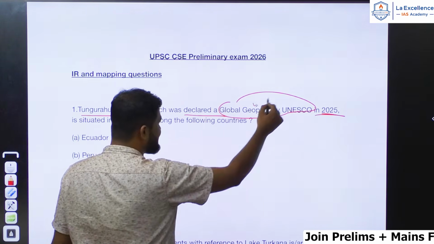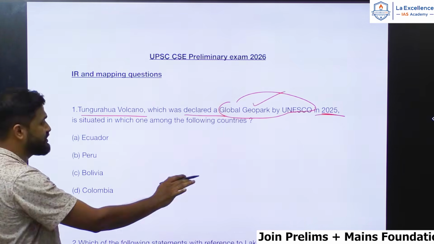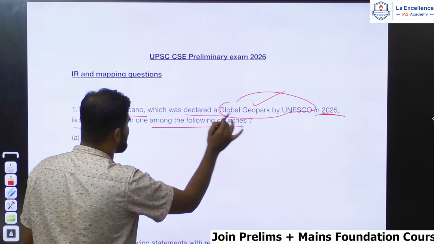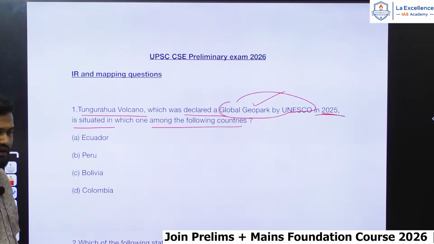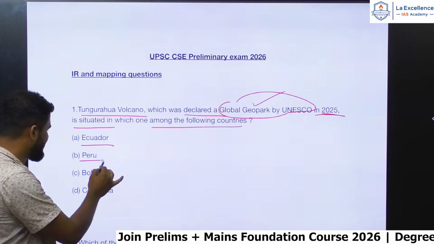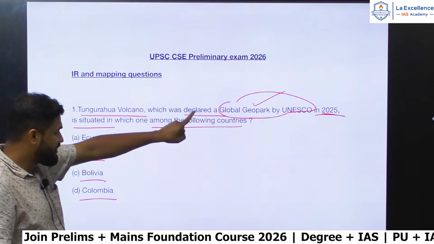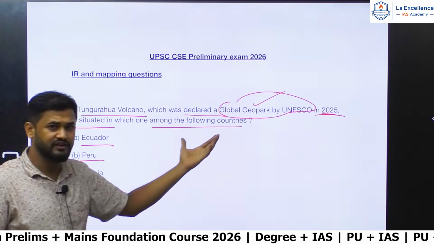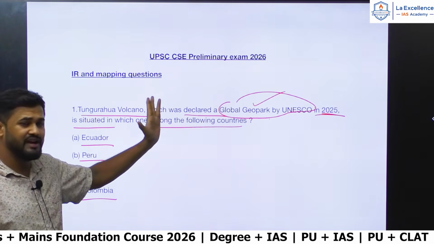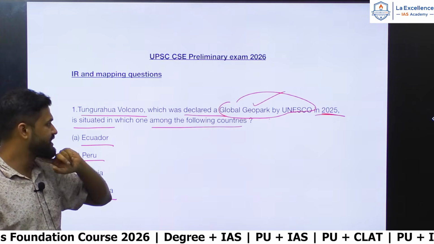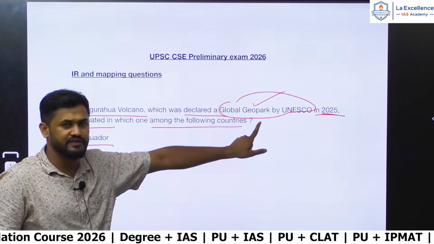It is for this reason that it is in the news. You need to tell in which country it is situated among the following countries. Four countries, Ecuador, Peru, Bolivia, Colombia, have been given. Otherwise it last erupted in 2016, and thereafter it did not erupt. It is in the news only because of this.